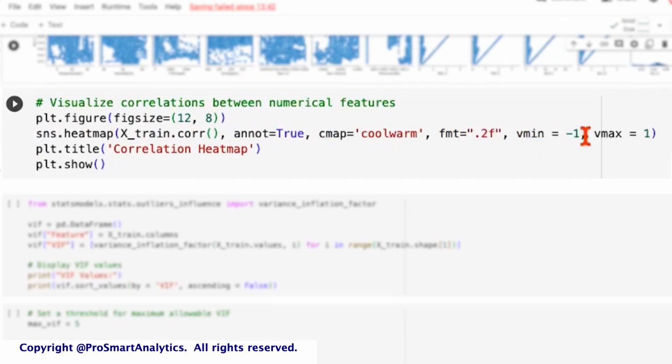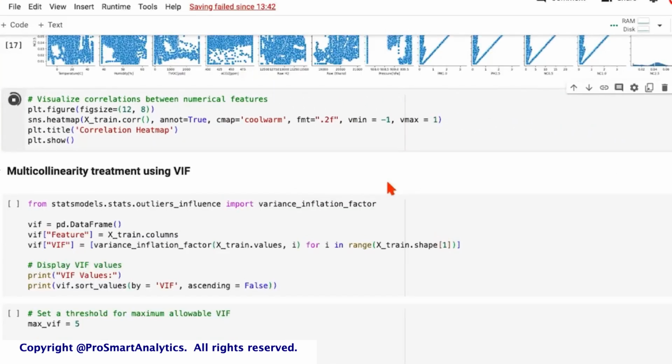Generally, with the color coding, it also displays a color bar, which should take values between -1 and 1, because that's how the correlation coefficient is supposed to be. It's supposed to always range between -1 and 1, and we're giving it a title. So let's run this. This will be fast, and we will be able to see the values.